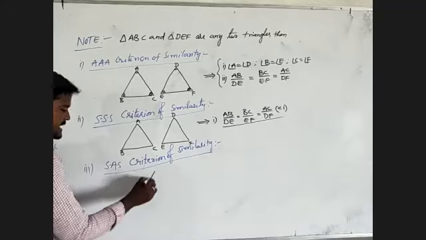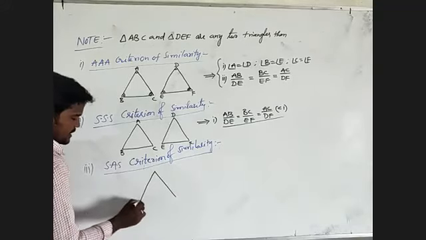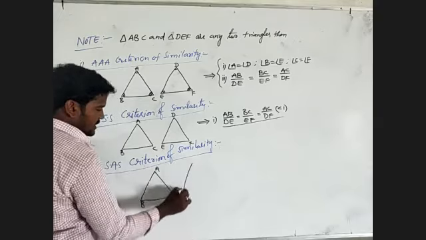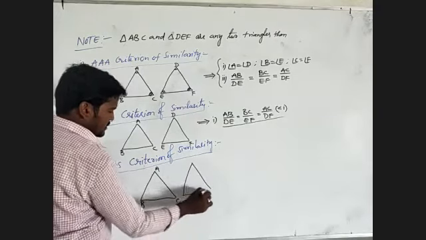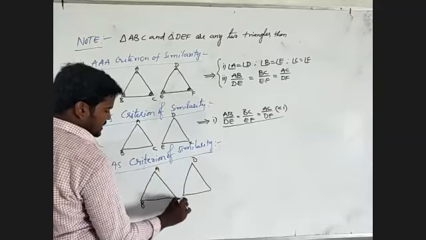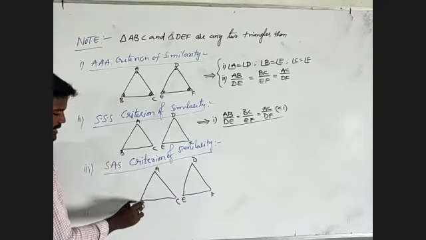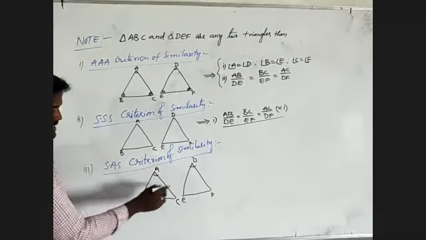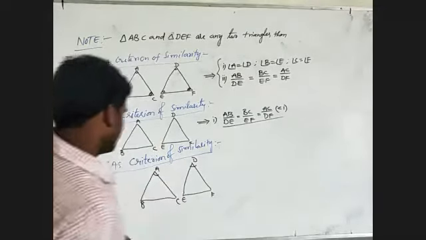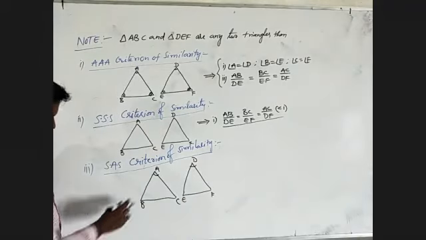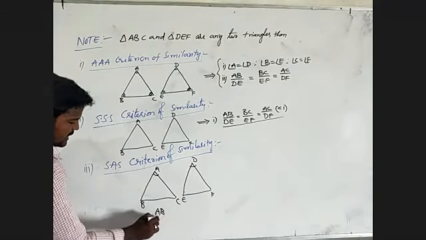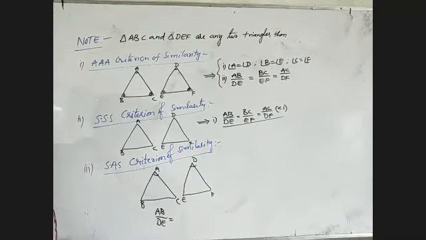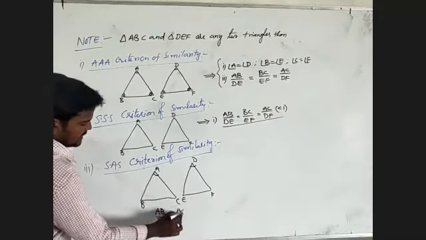Finally, the last one is SAS, the side angle side criterion of similarity. I will take triangle ABC and triangle DEF. Here, two sides and one angle are considered.